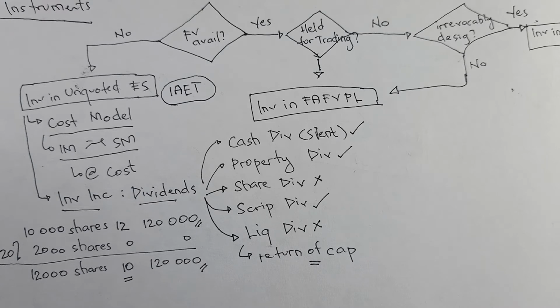If our capital is merely being returned to us, we cannot consider it as income. So when a problem asks how much is the investment income or the dividend income, your answer will only be the sum of the cash dividend, property dividend, and scrip dividend. Share dividends and liquidating dividends are not part of the total investment income. Okay? So now, here's how it goes.